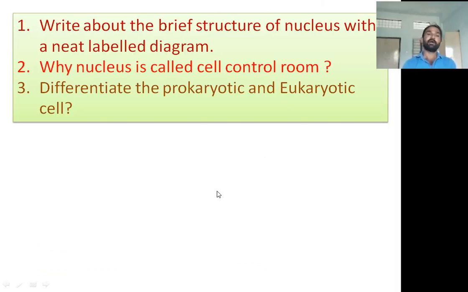Now write the answers for these questions. Write about the brief structure of the nucleus with a neat labeled diagram. I already explained the structure of the nucleus and its functions along with the diagram, and why the nucleus is called the cell control room. The third question is to differentiate prokaryotic and eukaryotic organisms. Okay, thank you.